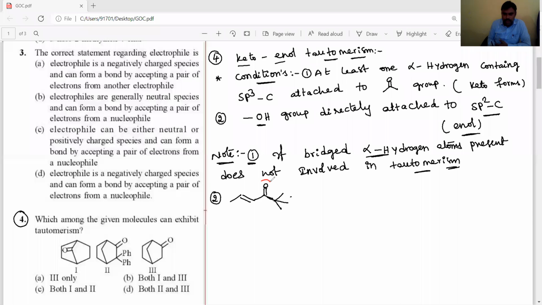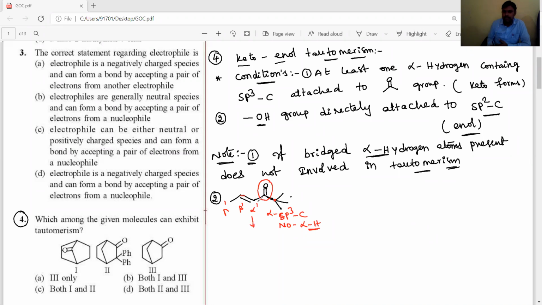This is the carbonyl carbon, and this adjacent carbon is the alpha carbon, with no alpha hydrogens. Alpha sp3 carbon, no alpha hydrogens here. On the right side, no alpha hydrogen atoms. On the left side, this is alpha dash and beta dash. Next one is gamma dash. Now this is in conjugation.